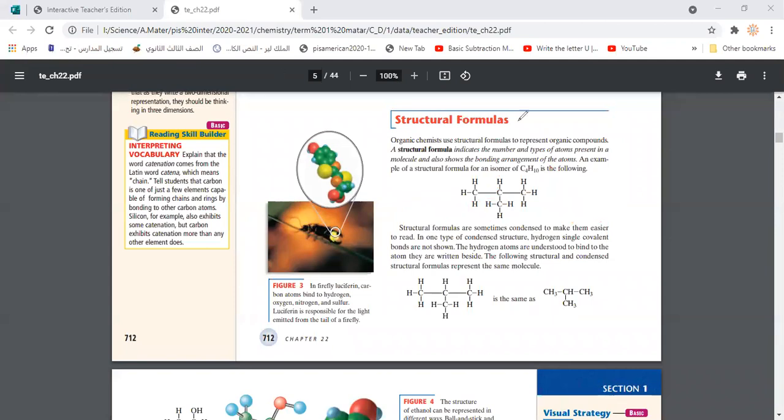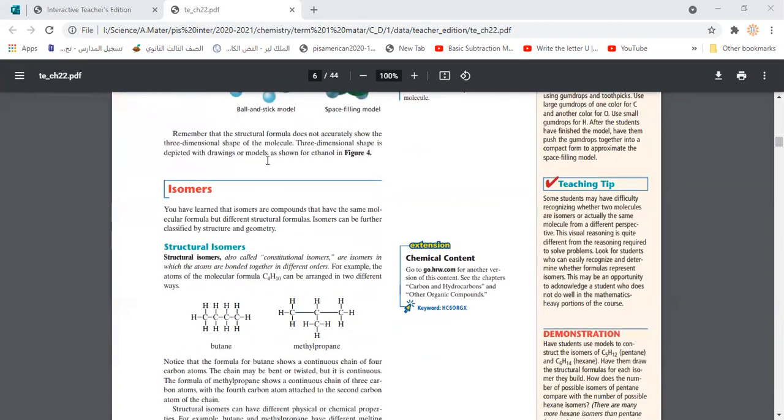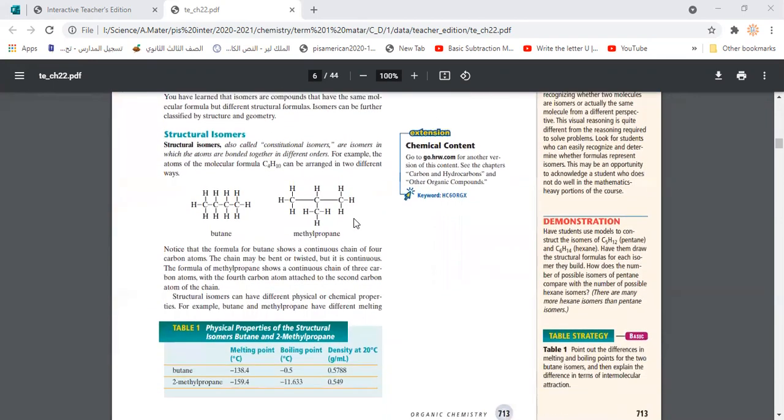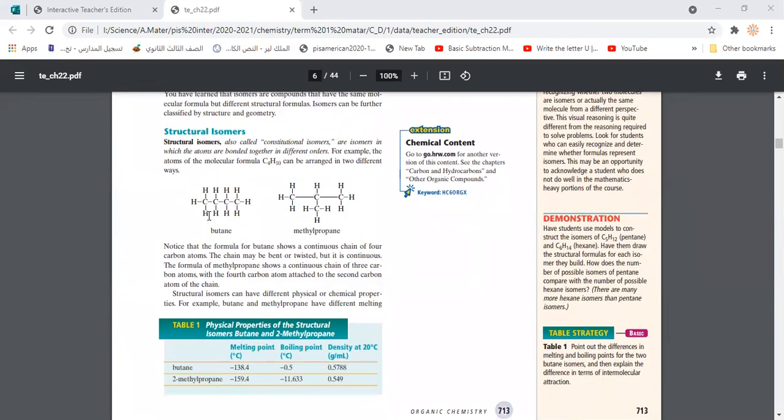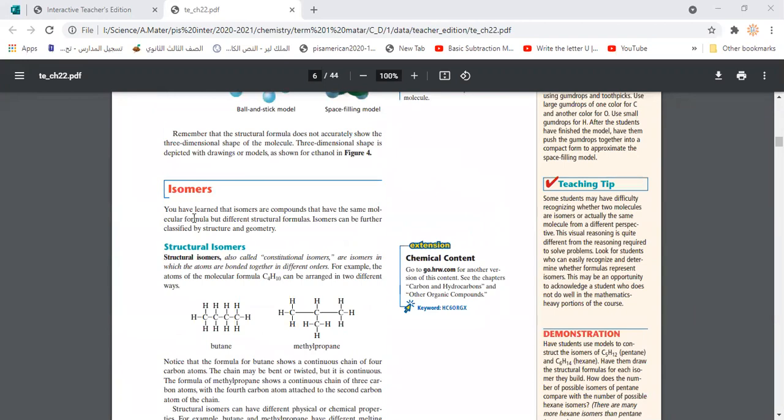Okay, so then we pass to the next part, which is the isomers. We said we have isomers. They are compounds which have the same molecular formula. That means they have the same types of atoms and the same number of atoms, but in different arrangements. So we have two types of isomers: structural isomers and geometric isomers. What is the difference between them?